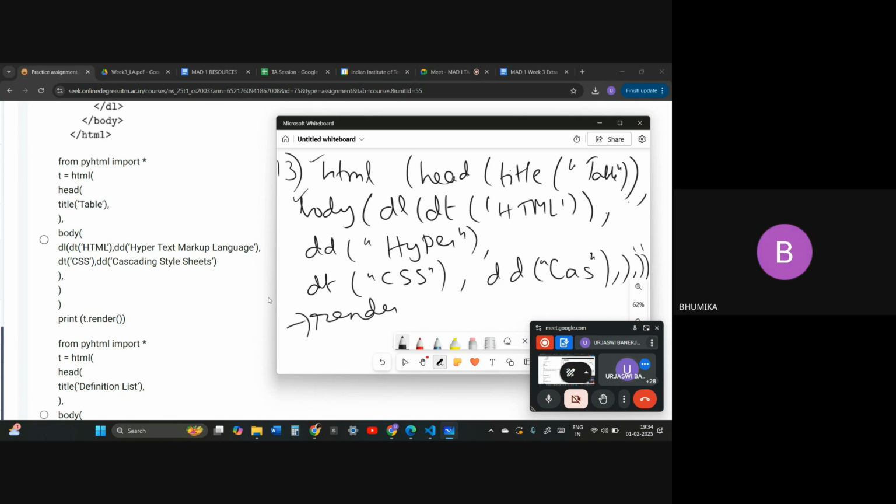And ma'am, in body, after HTML, there should be only one closing bracket, no? After HTML, where? In the second line in the body, ma'am. In mine or over here?